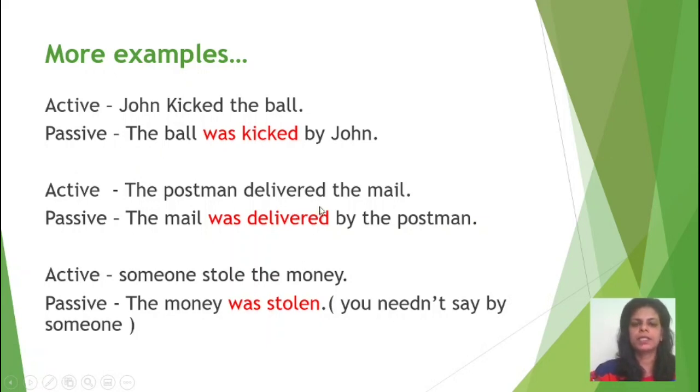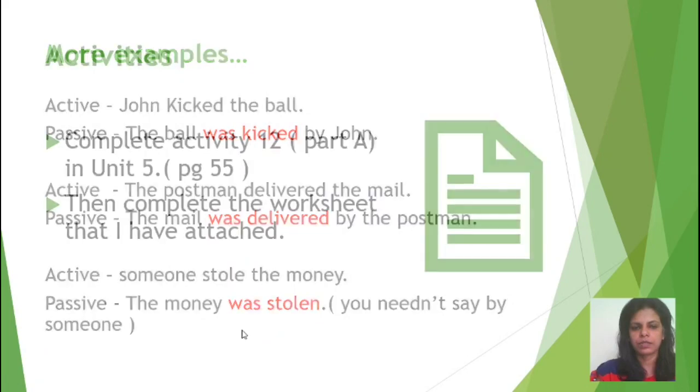The postman delivered the mail. The mail was delivered by the postman. Someone stole the money. The money was stolen. You needn't say by someone, because here someone is not very important. The fact that the money was stolen is more important.